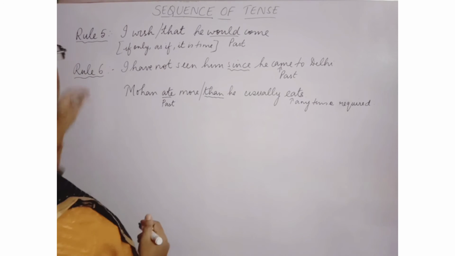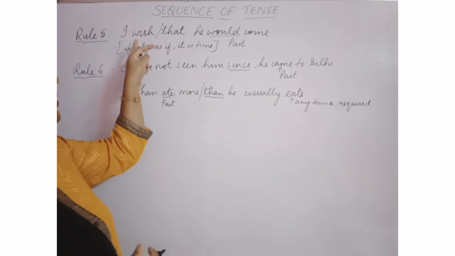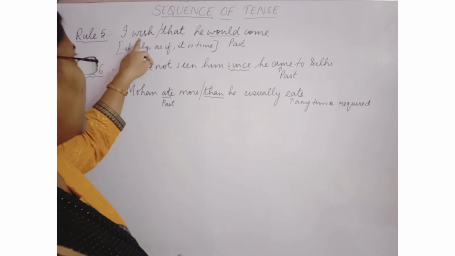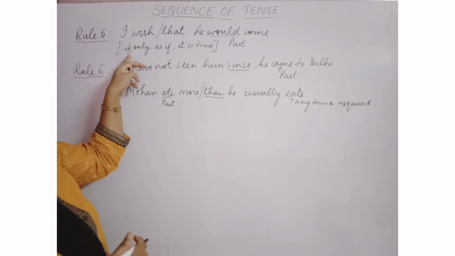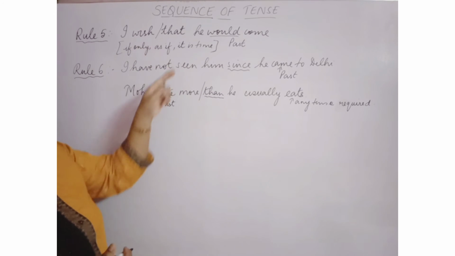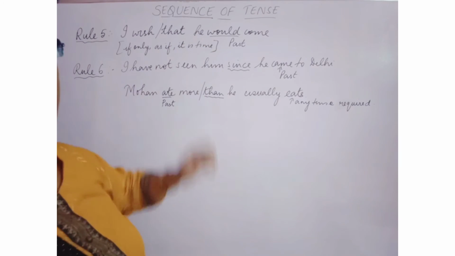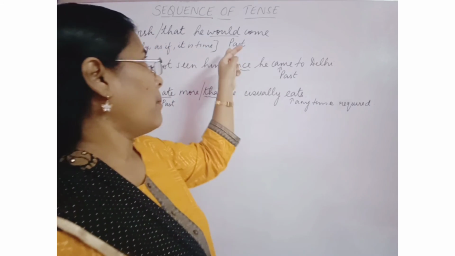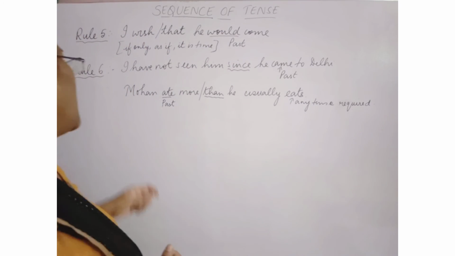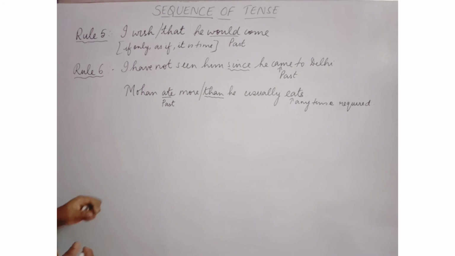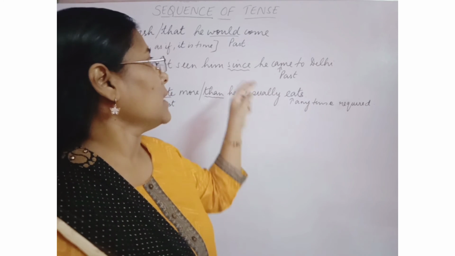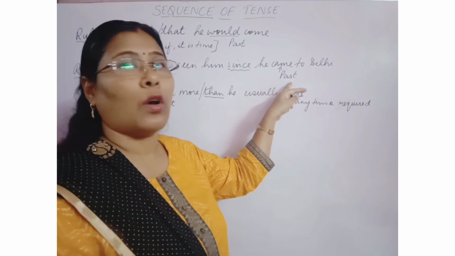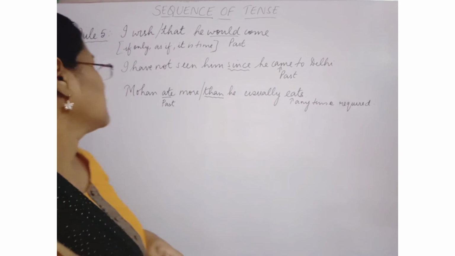Now rule number 5 says that if the principal clause has words like wish, if only, as if, it is time, then the subordinate clause will be in the past form, in past tense. Rule number 6 says that if the word since is there in any sentence, then the subordinate clause will be in past tense.